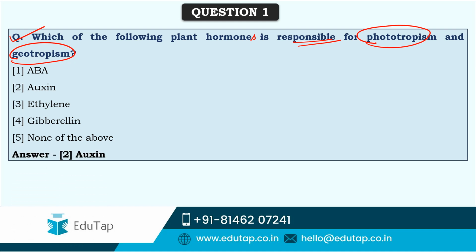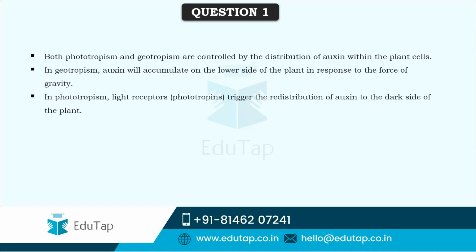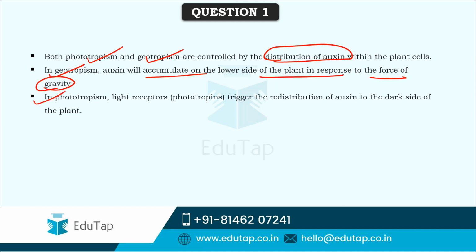And here auxins are the plant hormones that are responsible for phototropism and geotropism. As you can see, phototropism and geotropism are controlled by the distribution of auxins within the plant cells. In geotropism, auxins will accumulate on the lower side of the plant in response to the force of gravity, thereby taking that particular plant part towards the soil. In phototropism, the light receptors, also called phototropins, trigger the redistribution of auxins to the darker side of the plant, thereby getting it attracted towards the light.